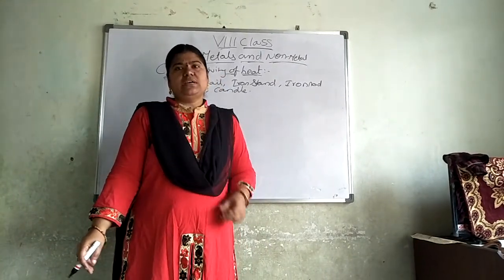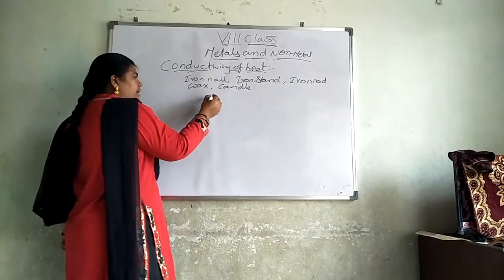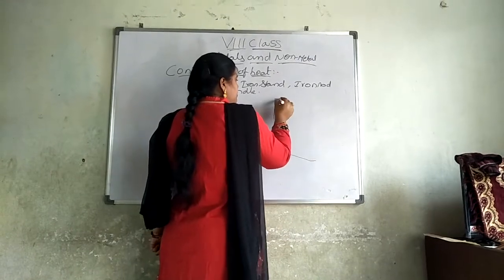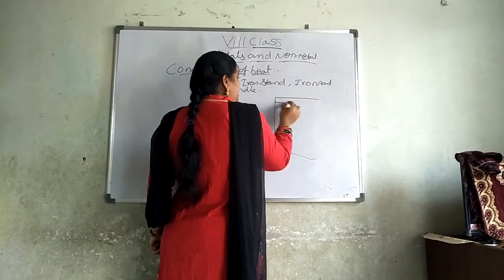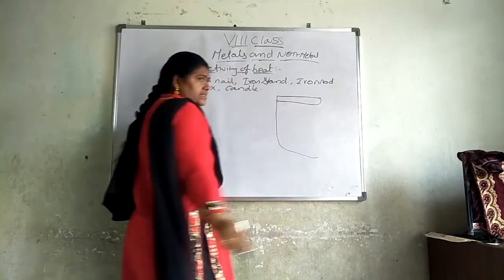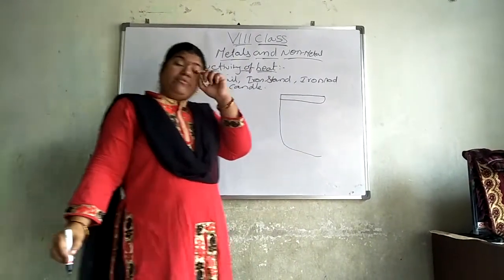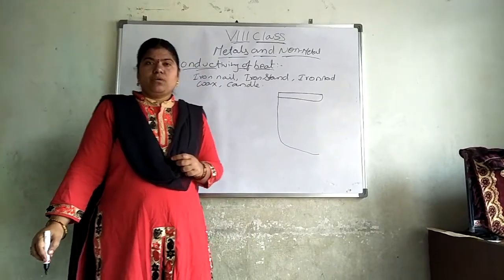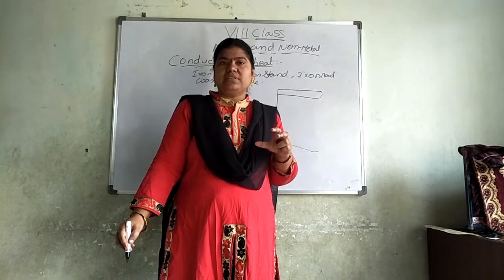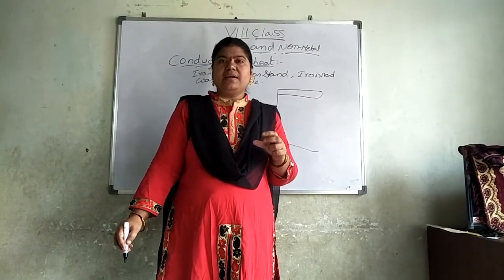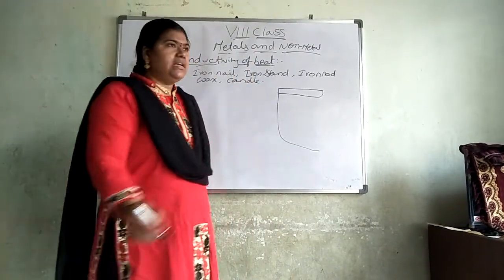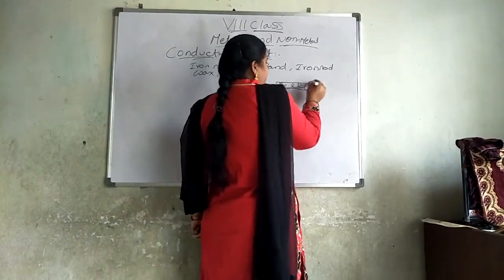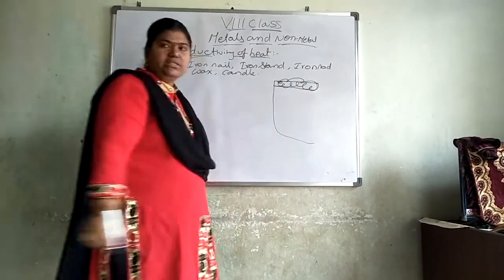What we have to do here: take an iron stand. To this iron stand a rod is connected. Now we have to heat the candle. What will happen when we heat the candle? The candle will melt into wax. Now that hot wax you pour on this rod.